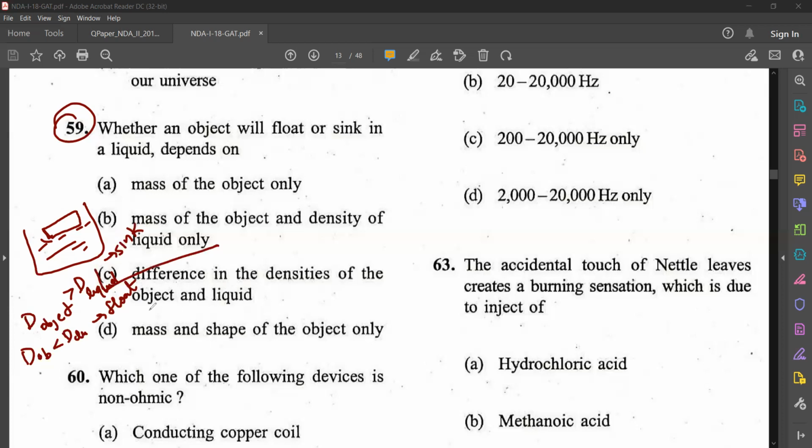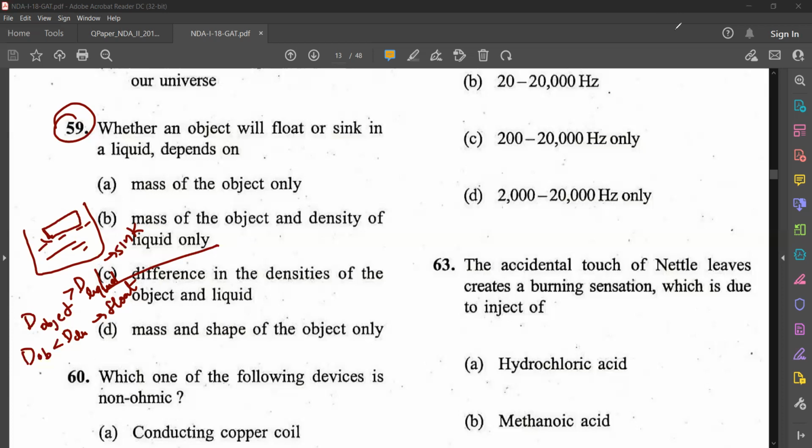Option C is the correct answer. If the density of the object is greater than the density of the liquid, it sinks. When the density of the object is less than the density of the liquid, it floats, isn't it? So it depends on the difference in the densities of object and liquid. So option C is the correct answer.